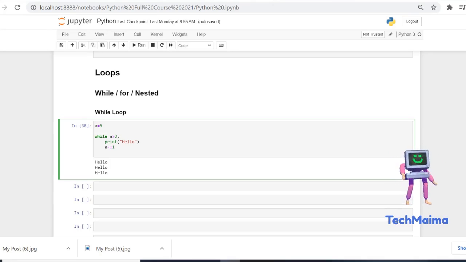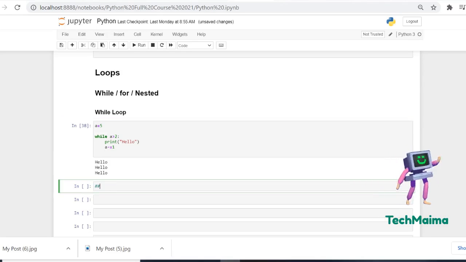This is the concept of the while loop. You don't know the number of iterations. When the loop meets the condition, then it will get out of the loop. That is what a while loop does. Then the next one is the for loop.